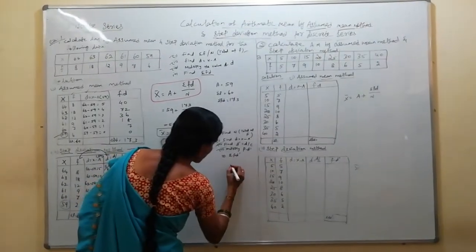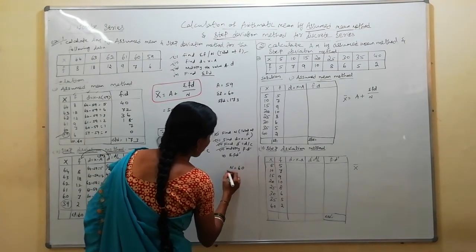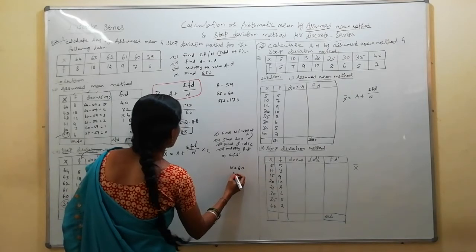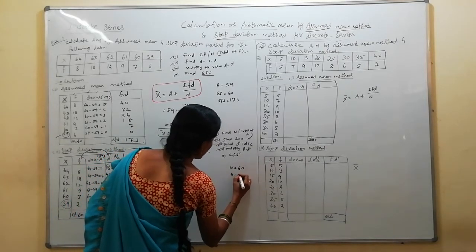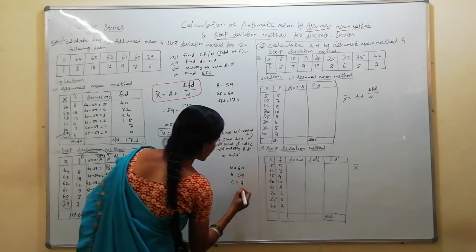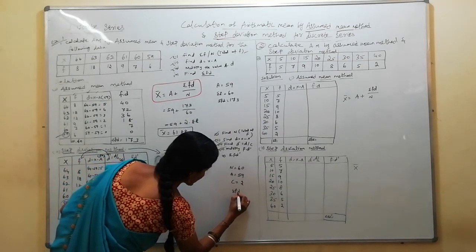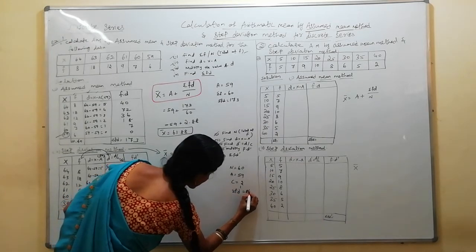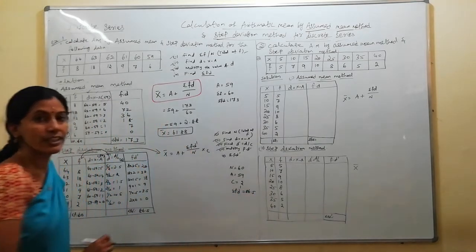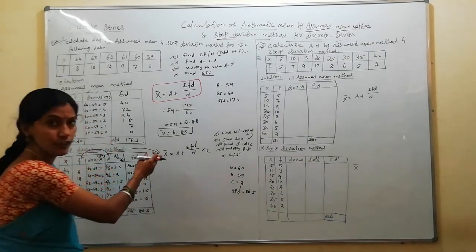Now what you have to do? N, how much did we get? 16. That is sigma f. Next, the assumed value: how much did I assume? 59. Common factor how much did I take? C equal to 2. And sigma f into d dash, how much did we get? 86.5. Take the values separately, and once you see them easily, you will substitute them into the formula.